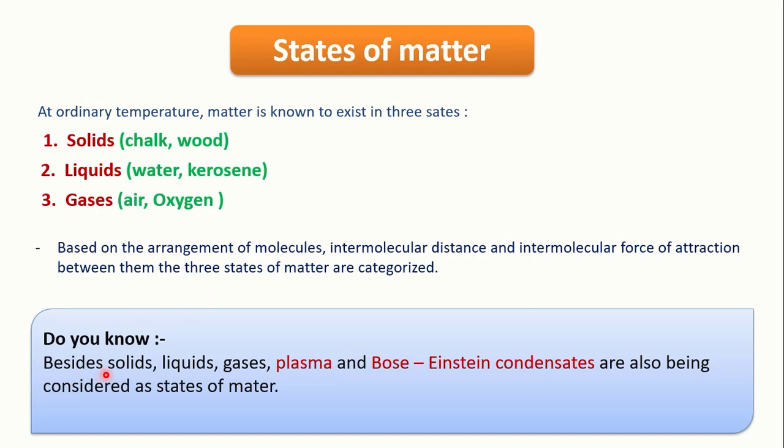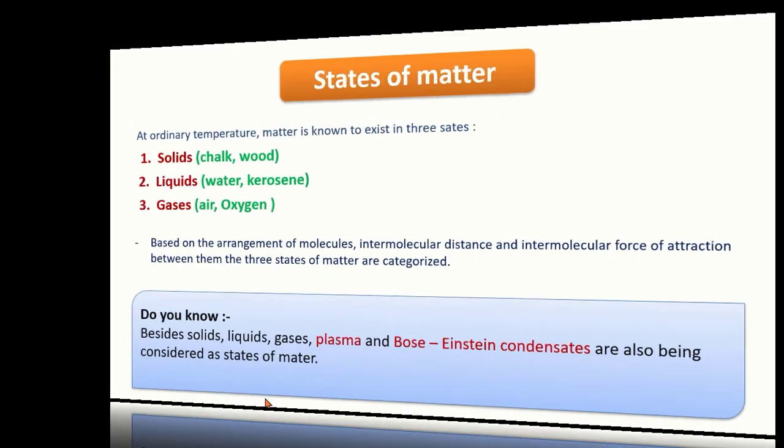Do you know, besides solids, liquids and gases, plasma and Bose-Einstein condensates are also considered states of matter.